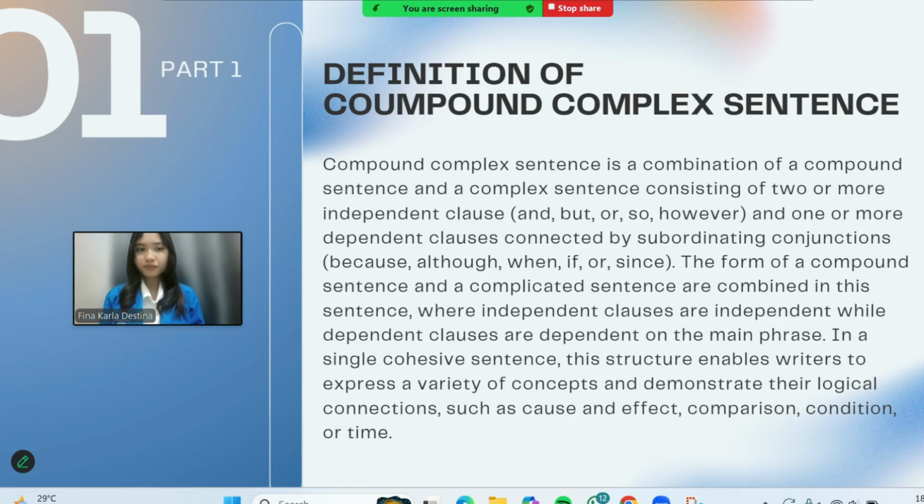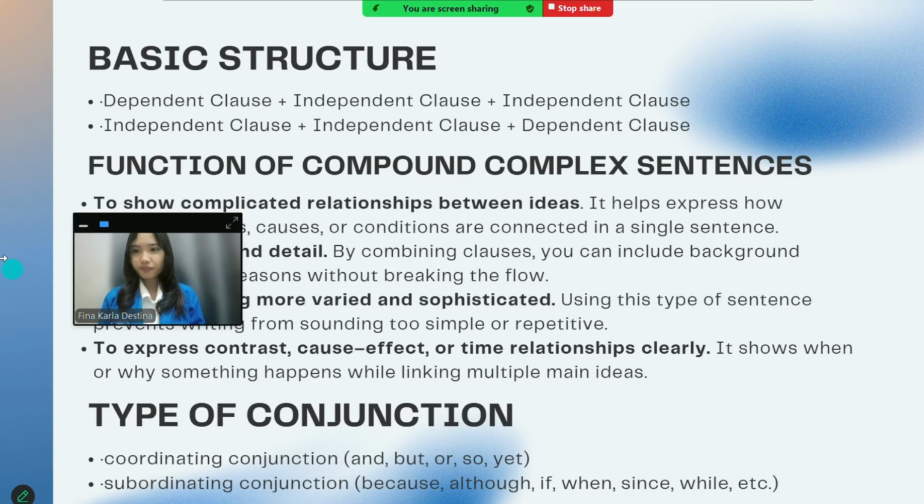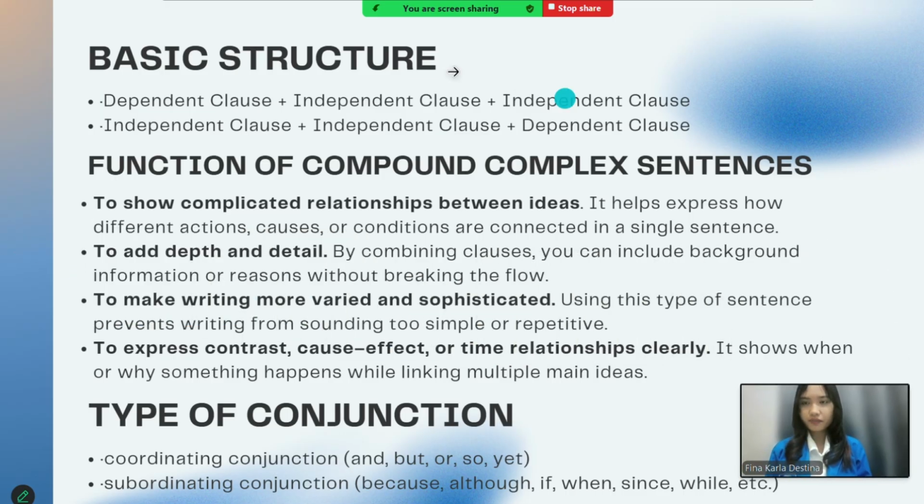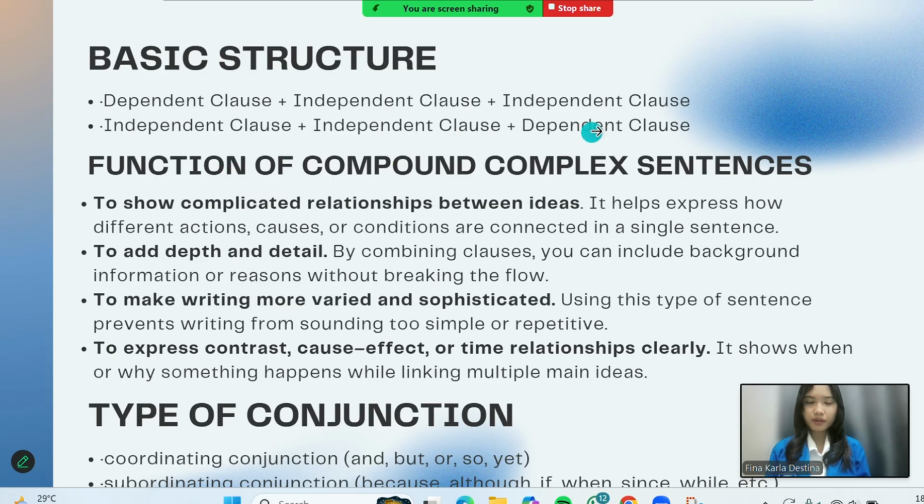On the main phrase. In a single cohesive sentence, the structure enables writers to express a variety of concepts and demonstrate their logical connections, such as cause and effect, comparison, condition, or time. Here is the basic structure: dependent clause plus independent clause plus independent clause. Or independent clause plus independent clause plus dependent clause.